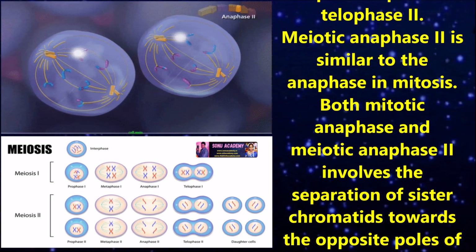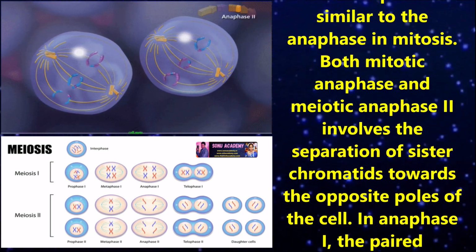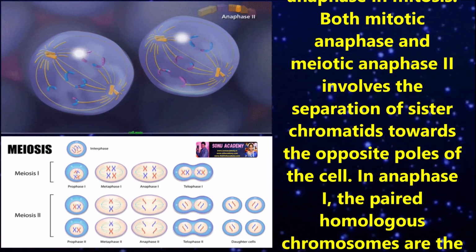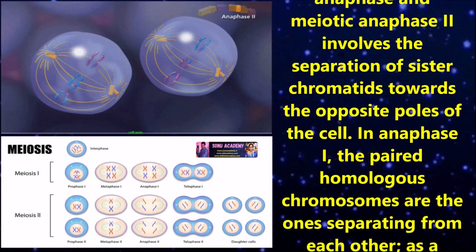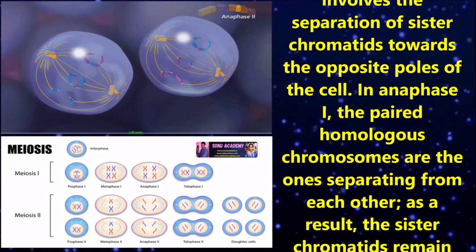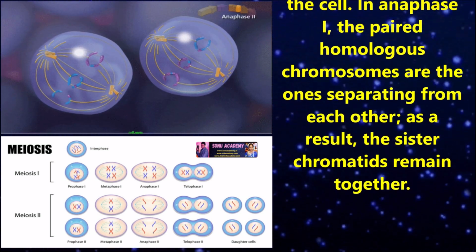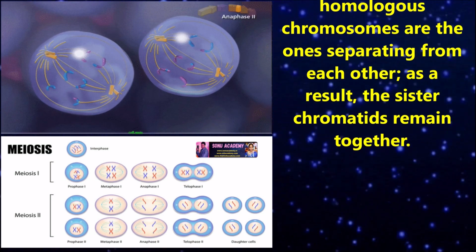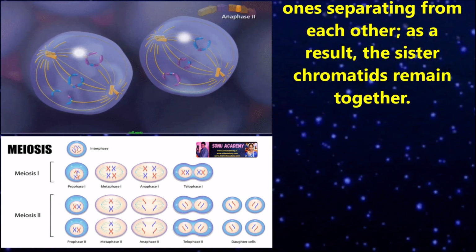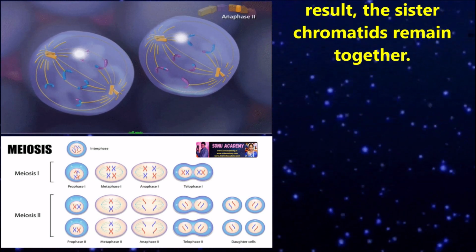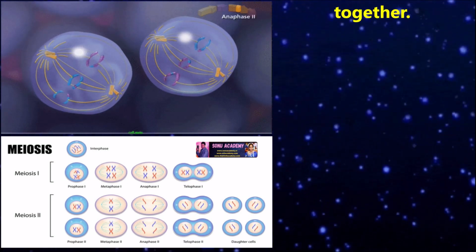Meiotic anaphase 2 is similar to the anaphase in mitosis. Both mitotic anaphase and meiotic anaphase 2 involve the separation of sister chromatids towards the opposite poles of the cell. In anaphase 1, the paired homologous chromosomes are the ones separating from each other. As a result, the sister chromatids remain together.